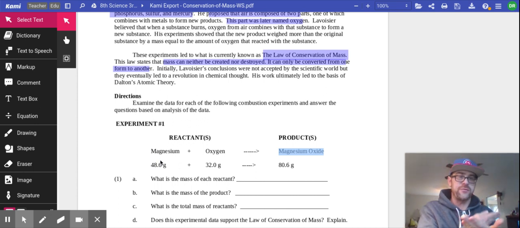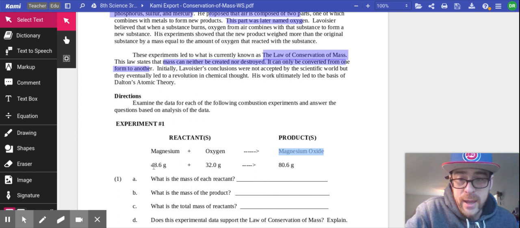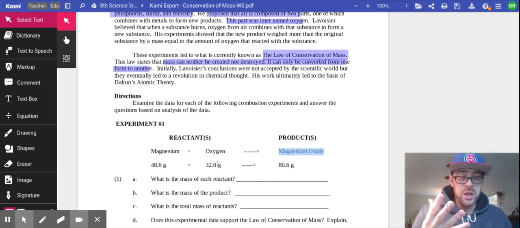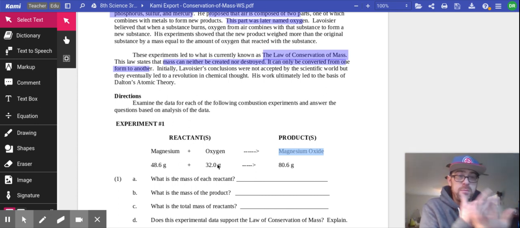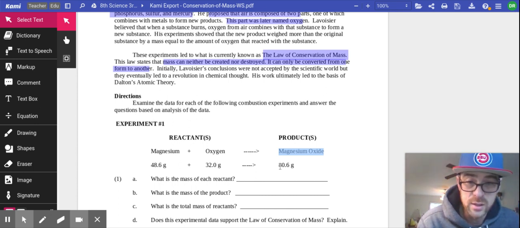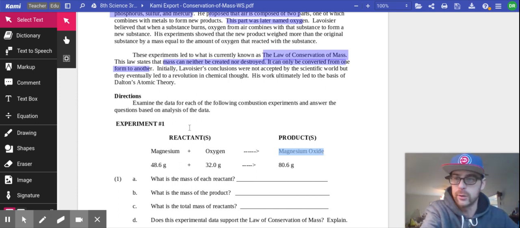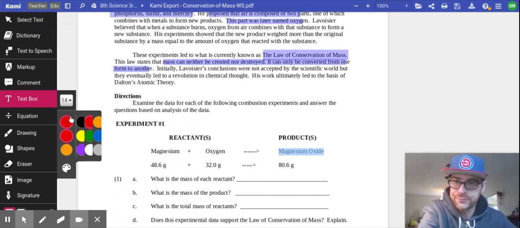It just changes forms. So 48.6 grams of magnesium, when it's mixed with 32 grams of oxygen, is going to change forms. It's going to mix together, and it gives us 80.6 grams of that new stuff, which is magnesium oxide. That's all that means. So get your text box ready.